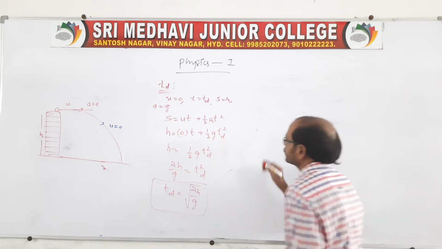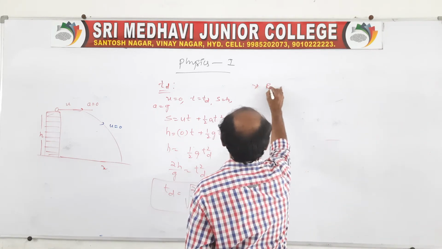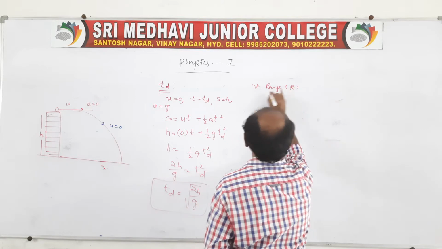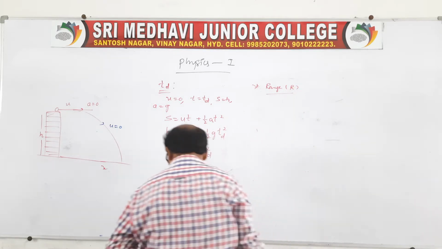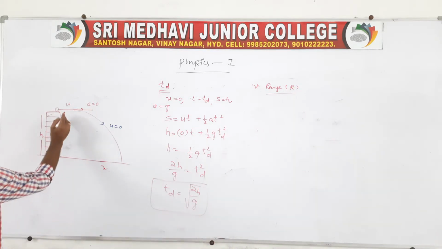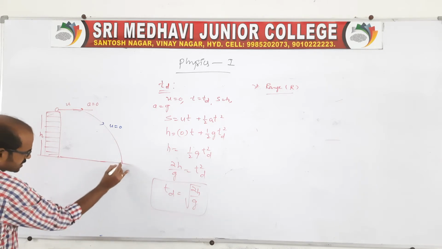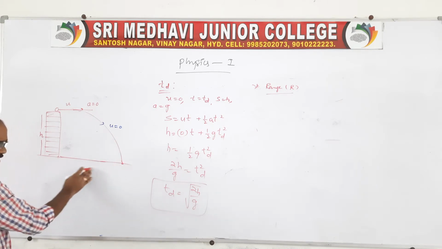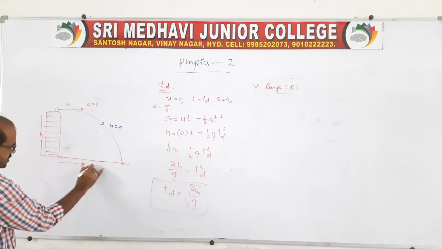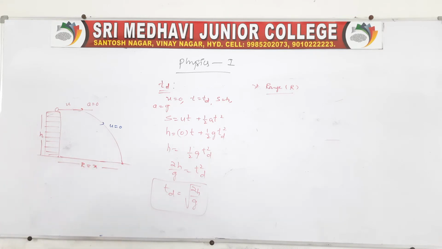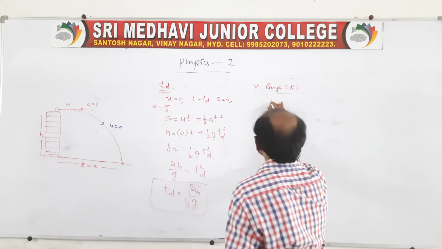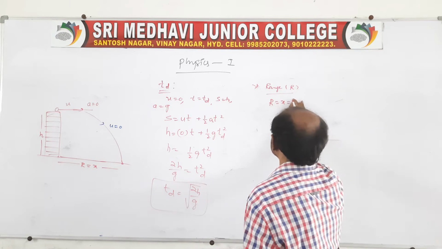Let us now take the range, because we have another one, the range capital R. Sir, what will be the range? Look at it, it is actually from the foot of a tower, and it is striking at some point on the ground. So this we can call the range. The range of a projectile, in case of a horizontal projectile, we can say range is equal to x.